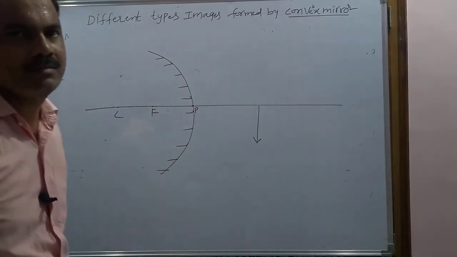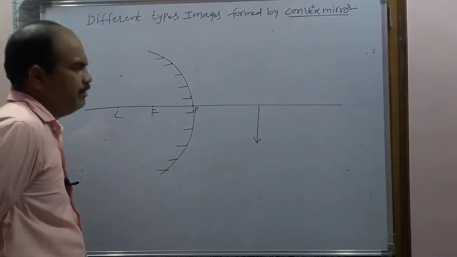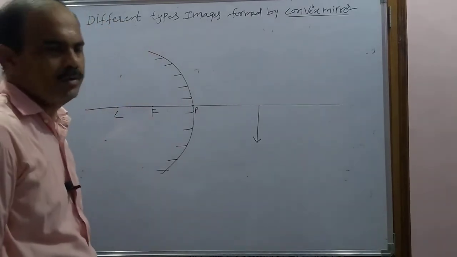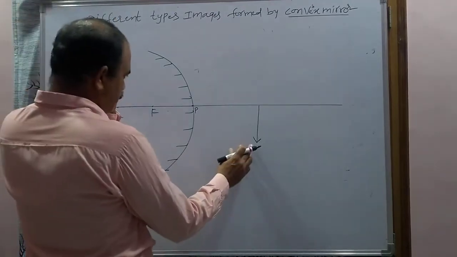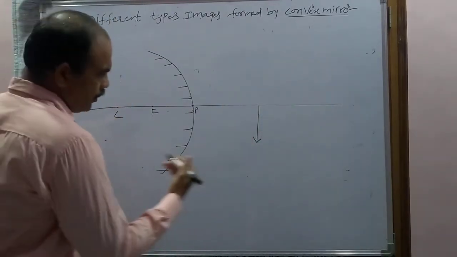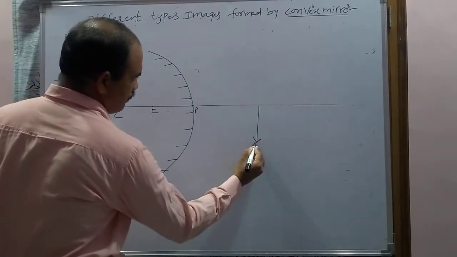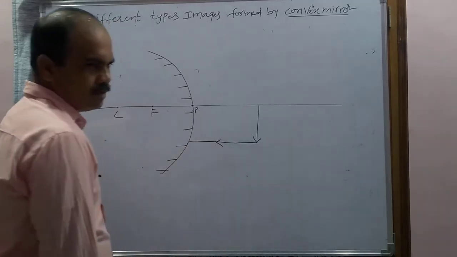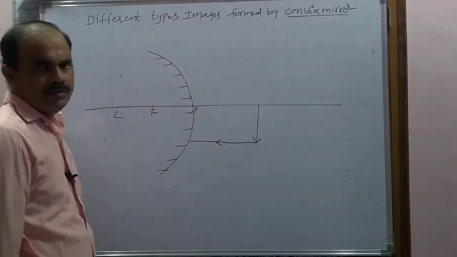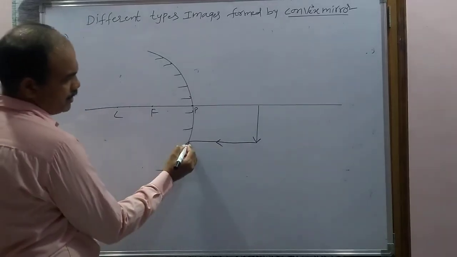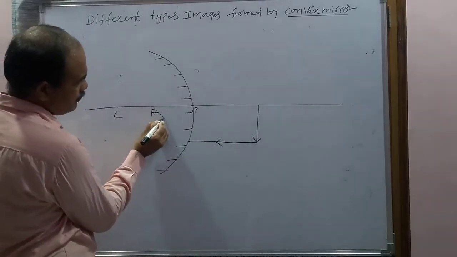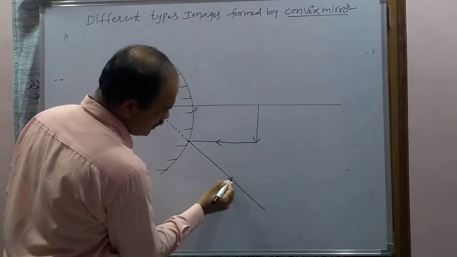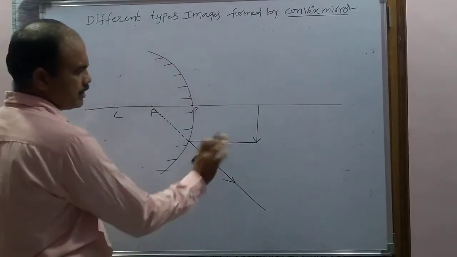How can you find where the image is formed? A simple technique, following the rules. First of all, this is called the top of the object, this is called the bottom. From the top of the object, you have to draw the incident ray. First I am taking one parallel to the principal axis. To construct the reflected ray corresponding to this one, what is the technique? Simply join the point of incidence and focus with the help of a dotted line. After that you have to extend that ray. Now this is the reflected ray corresponding to this incident ray.